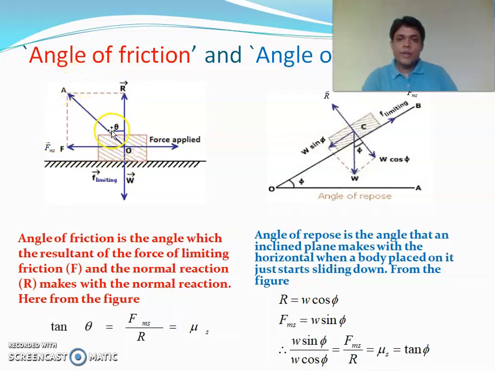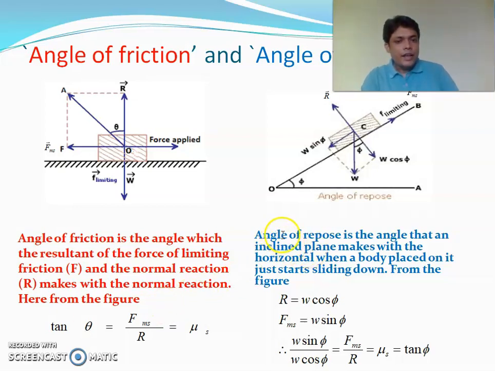Now this makes an angle theta with the normal reaction, then theta is the angle of friction. From this triangle, we can say tan theta is equal to Fms by R. From the laws of friction, we know that the ratio of Fms and R is mu s, the coefficient of static friction. So tan theta is mu s, where theta is the angle of friction.